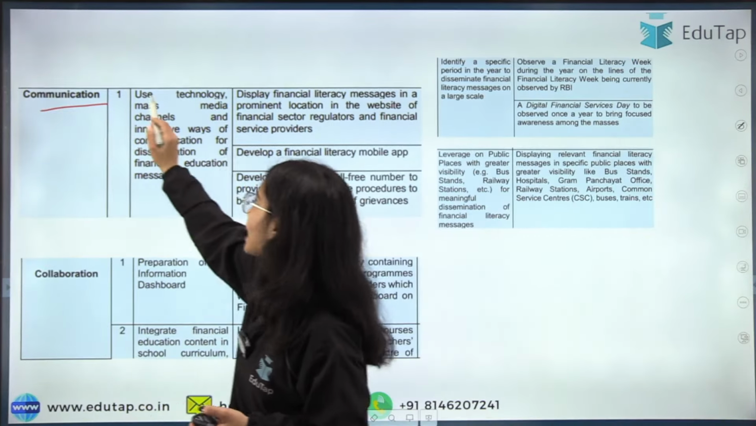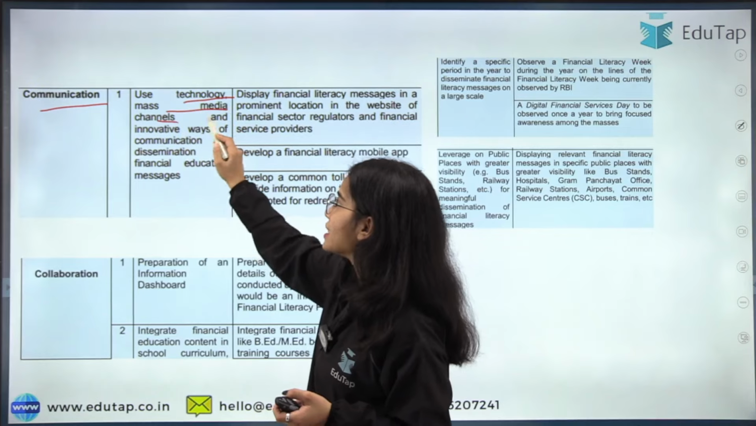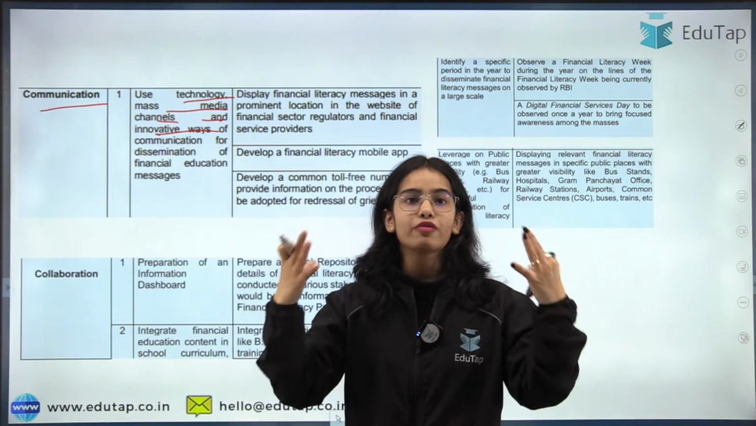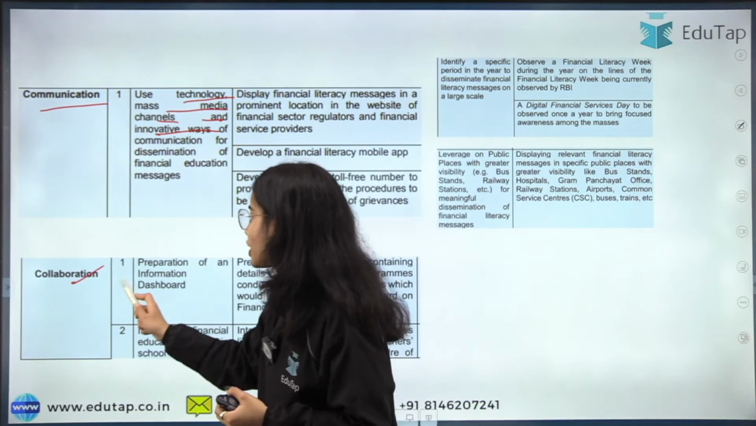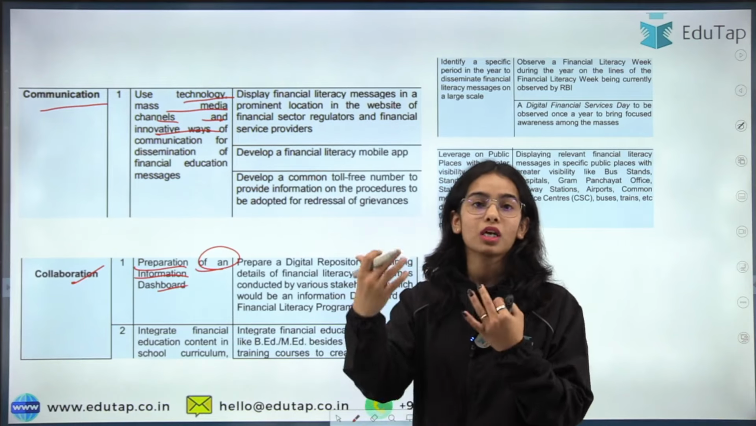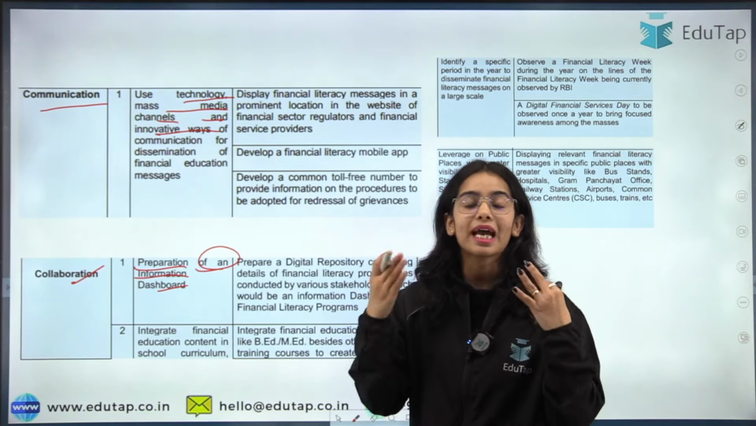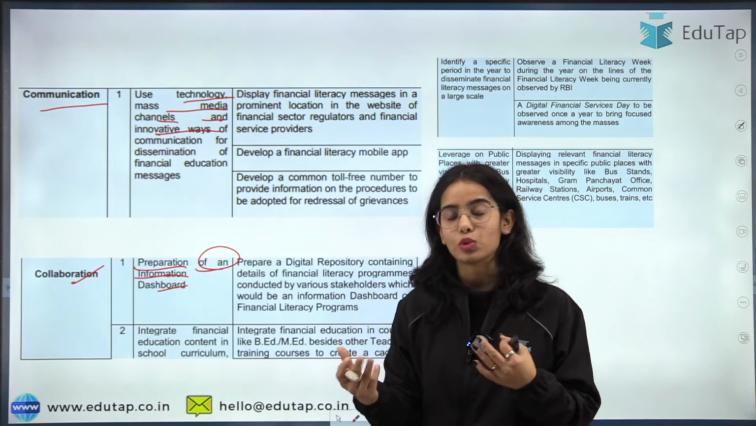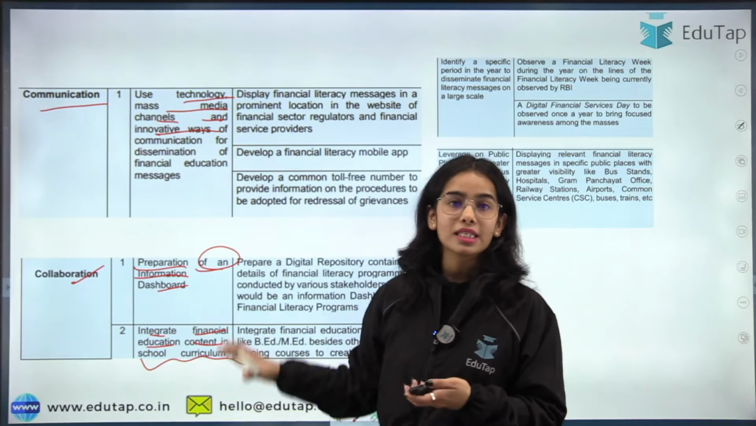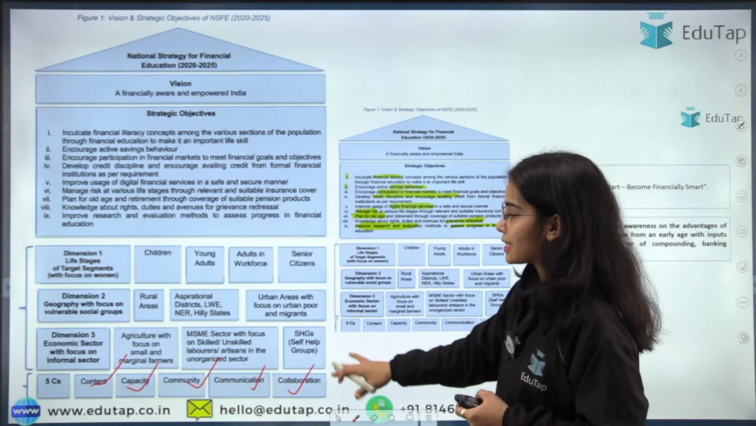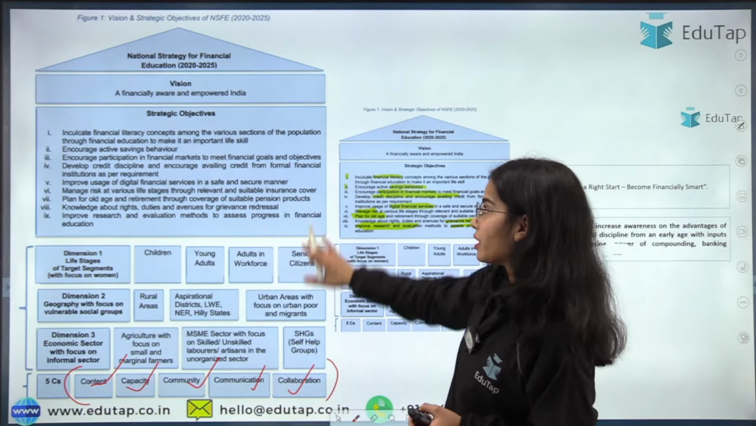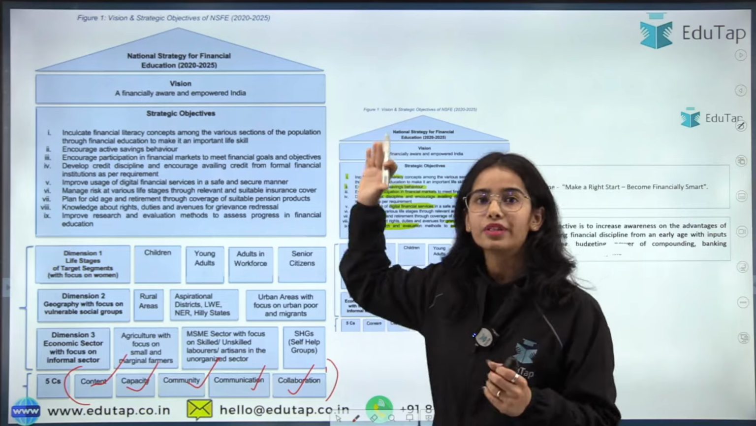The 4th is communication, that is use technology, mass media channels and innovative ways of communication for spreading the financial education messages. Then collaboration: preparation of the information dashboard, collaborate with the state boards and the central boards so that financial literacy can be spread through the school system also. So integrate the financial education content in the school curriculum and such. So these are the 5 C's that we have discussed under the NSFE. I have brought for you the clarity about the 5 C's also. You can read about the NSFE. This is the broad idea of the NSFE.